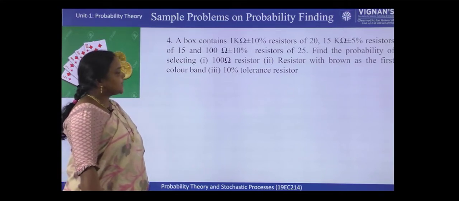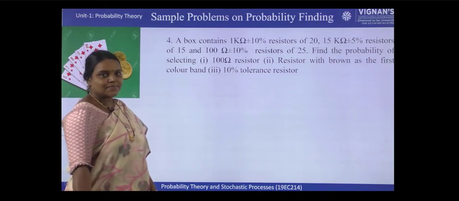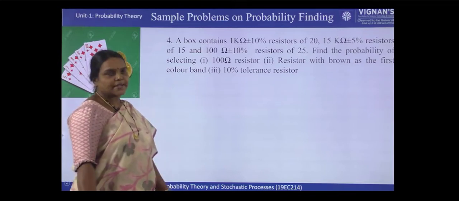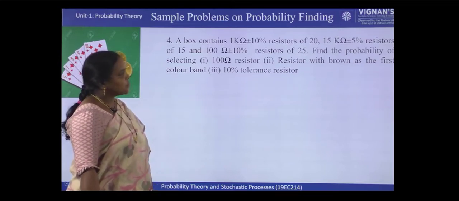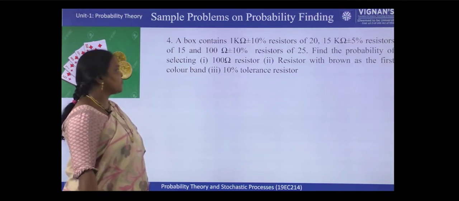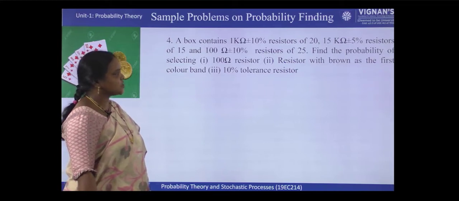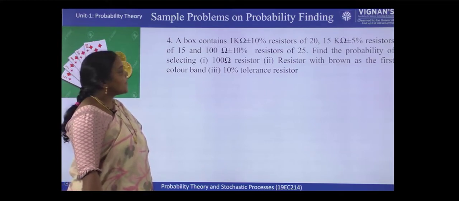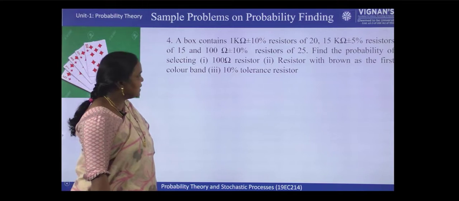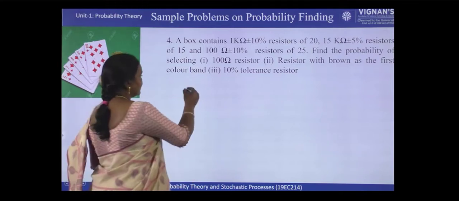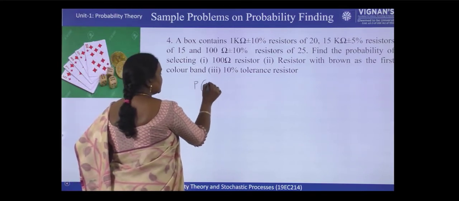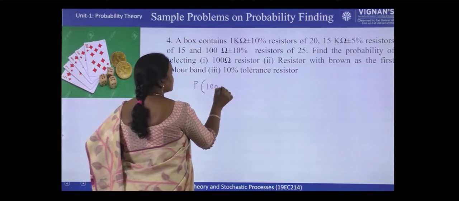A box contains 1 kilo ohm plus or minus 10%. The 10% is the tolerance. Resistors of 20. 15 kilo ohms plus or minus 5% resistors of 15. And 100 ohms plus or minus 10% resistors of 25. Find the probability of selecting 100 ohms resistor. So what is the probability of selecting 100 ohms?